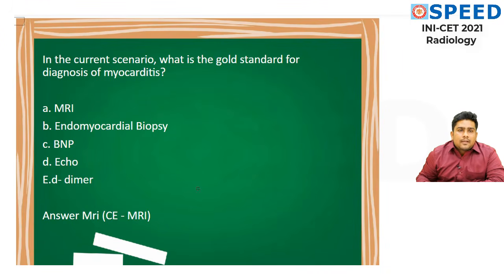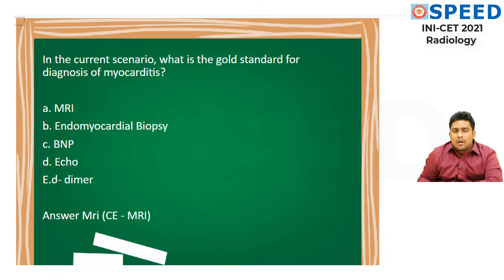In the current scenario, what is the gold standard for diagnosis of myocarditis? The options given are MRI (magnetic resonance imaging), endomyocardial biopsy, brain natriuretic peptide or B-type natriuretic peptide, and echocardiography.